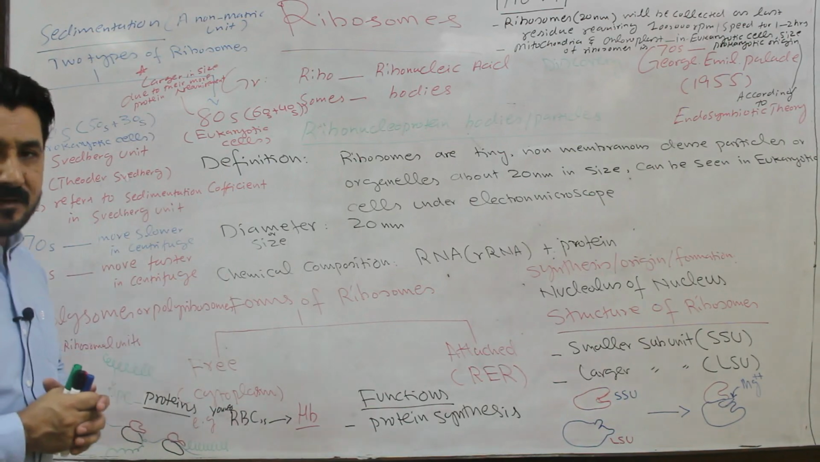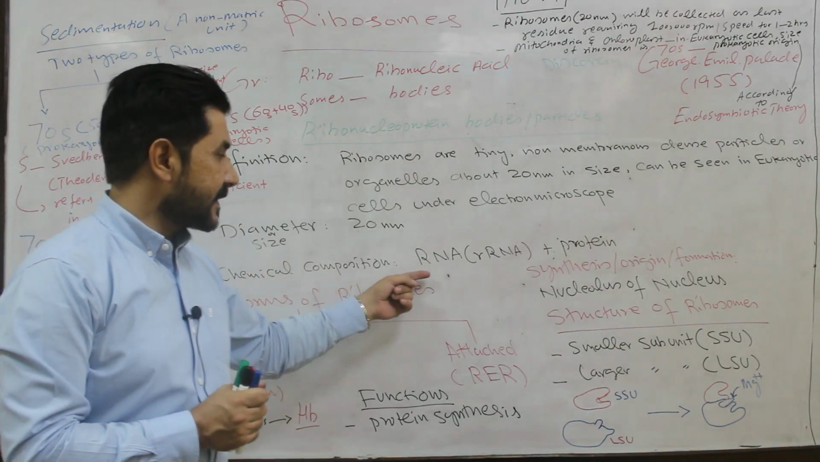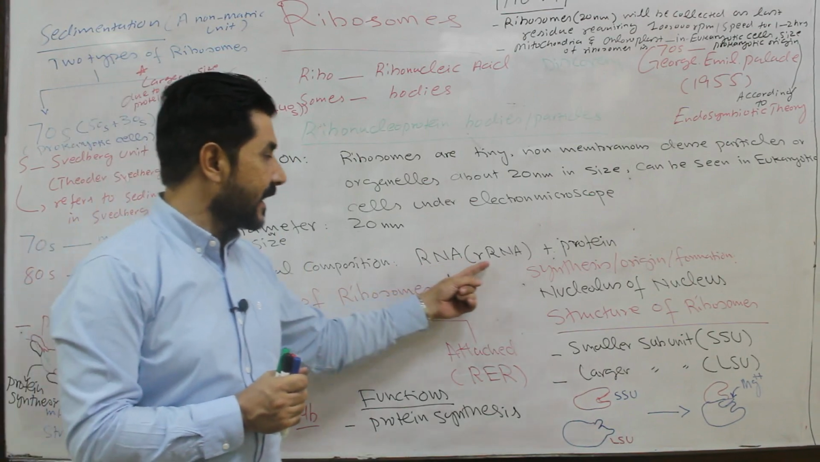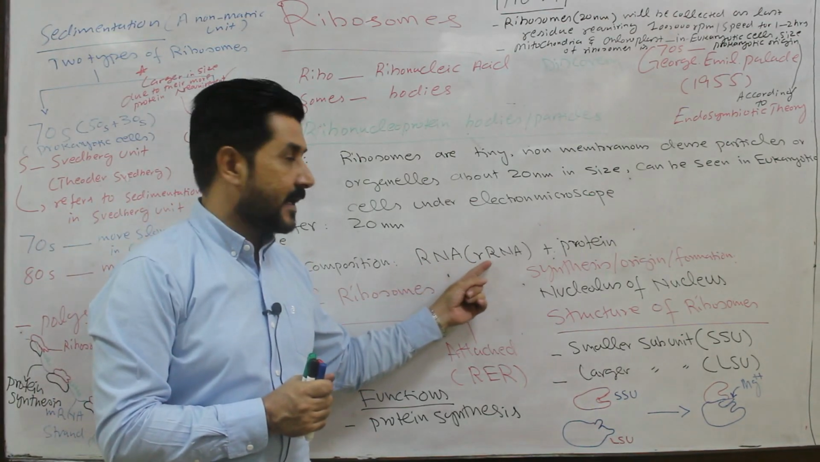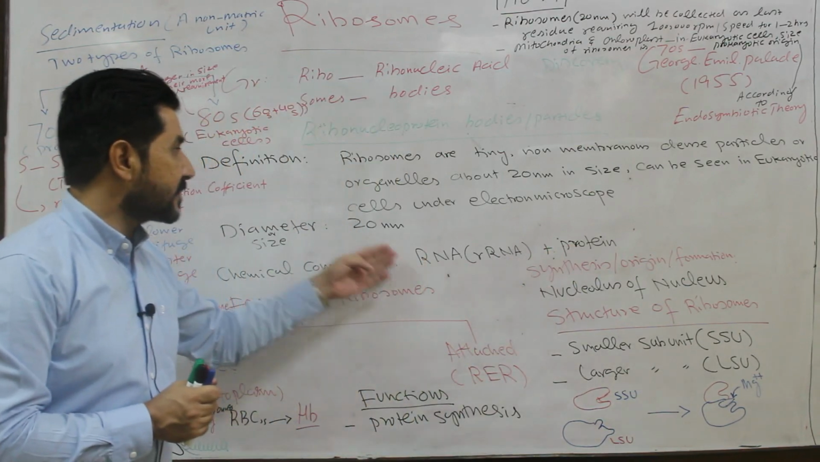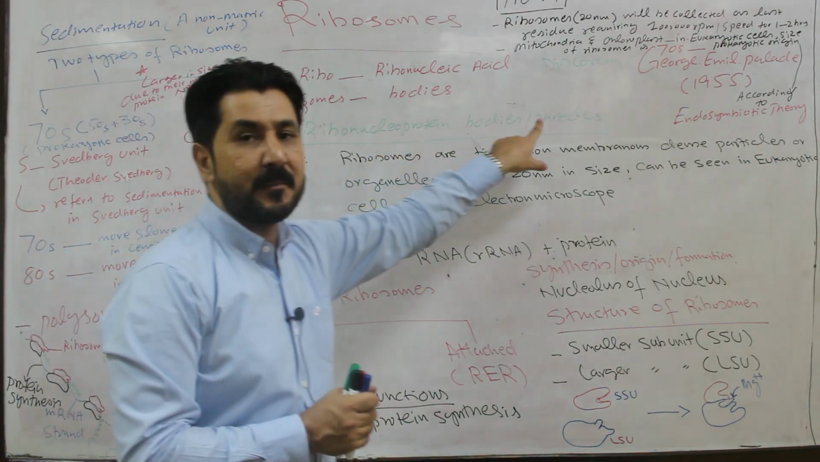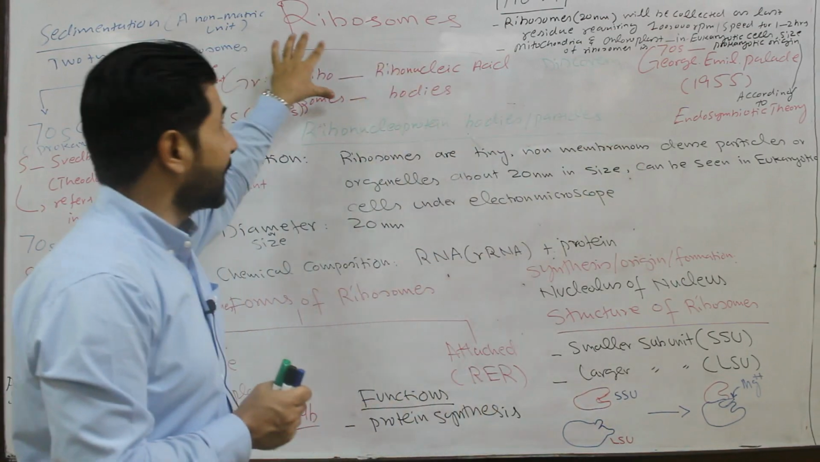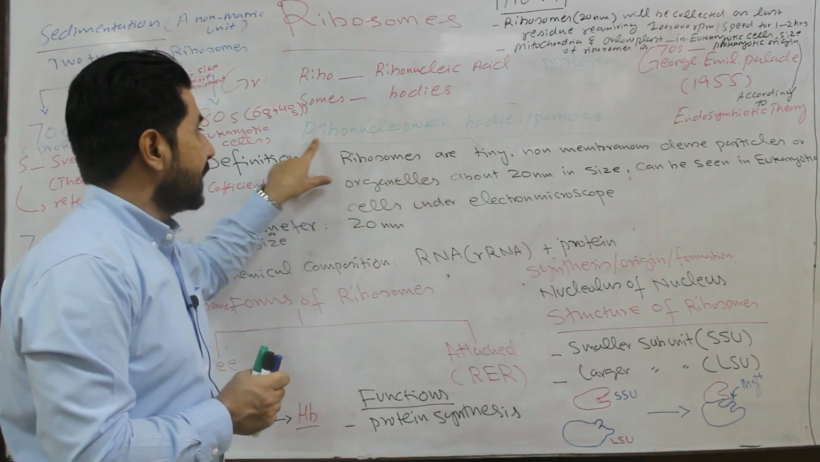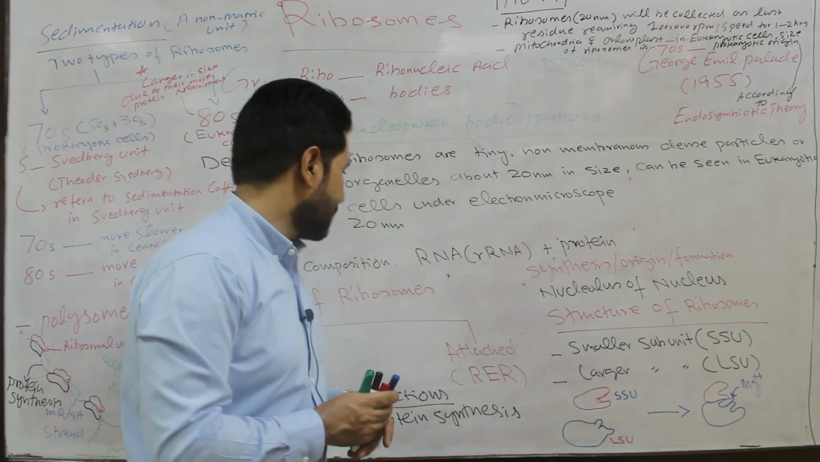If we see its chemical composition, it consists of RNA, as there are three types of RNA. Which RNA is present? That is rRNA, ribosomal RNA. The other chemical component is protein. That is why ribosomes are also called ribonucleoprotein bodies or particles. Also they are called ribosomes, but if we consider protein, then it will be called ribonucleoprotein bodies or particles.